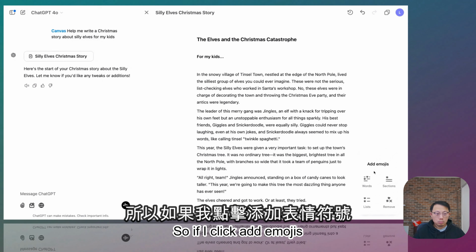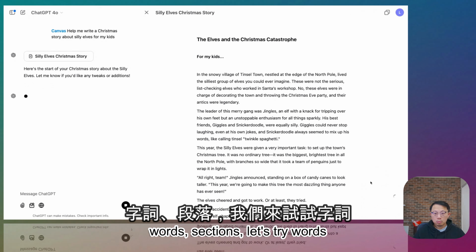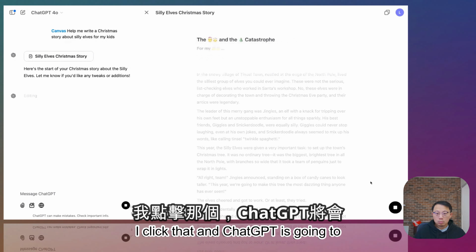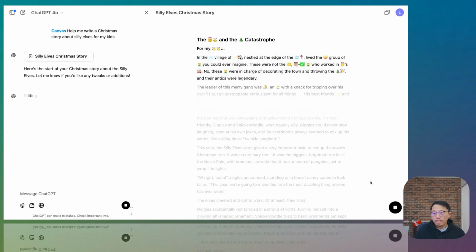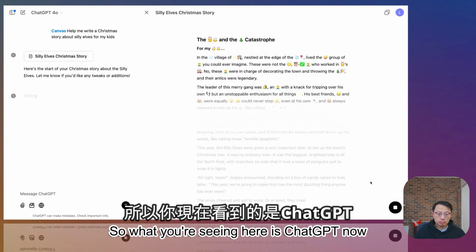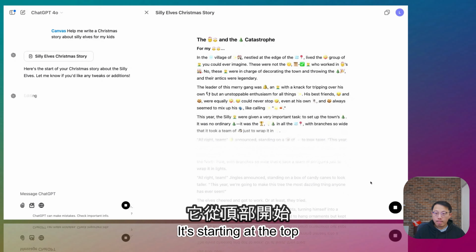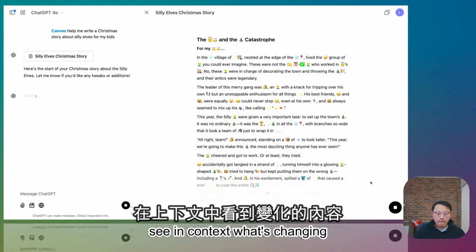So if I click add emojis, I've got some options about where I want to put them: words, sections, list. Let's try words. I click that, and ChatGPT is going to get to town putting emojis into my doc. Look at that. So what you're seeing here is ChatGPT now making a revision to the document in Canvas. It's starting at the top, writing a new version of the doc, and it's sort of streaming in on top of the previous version, just to make it a little bit easier to see in context what's changing.